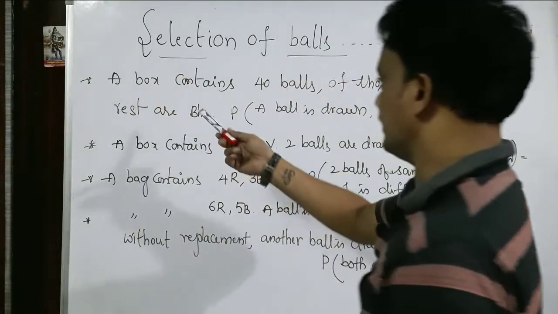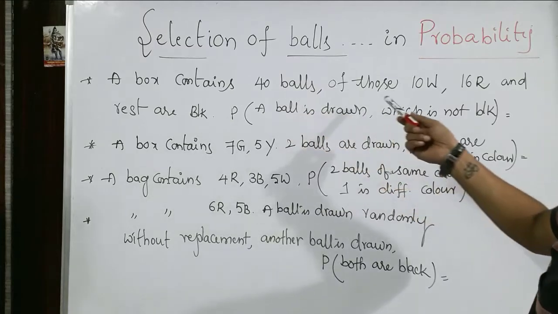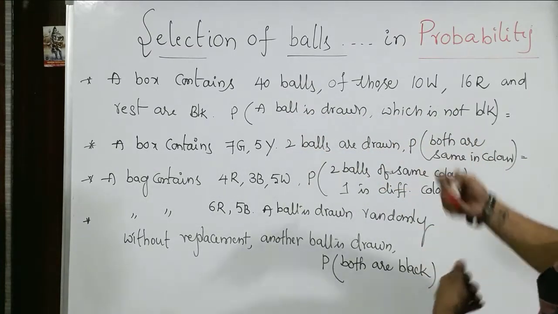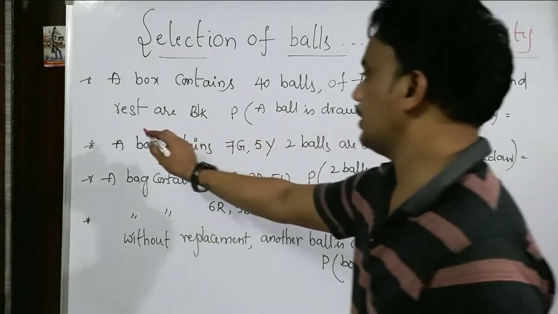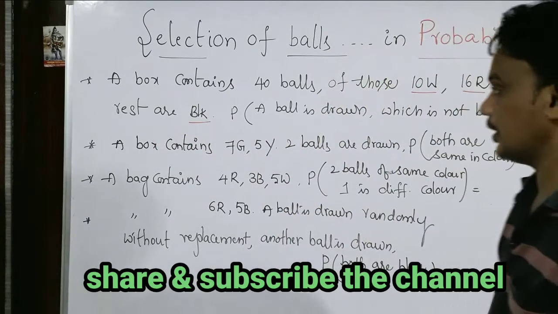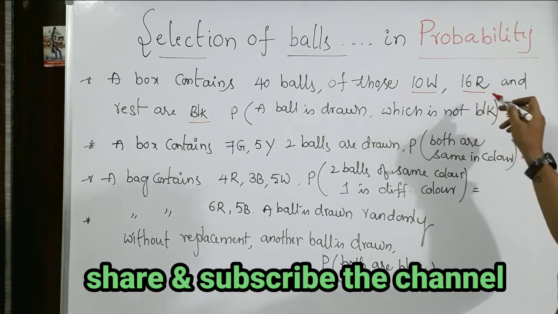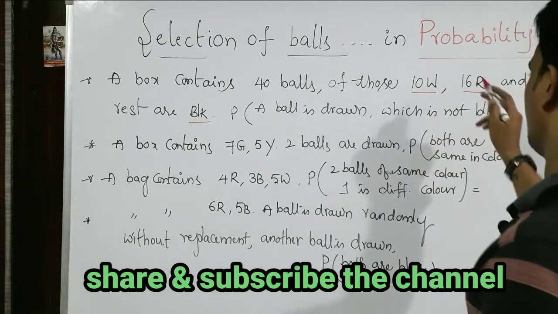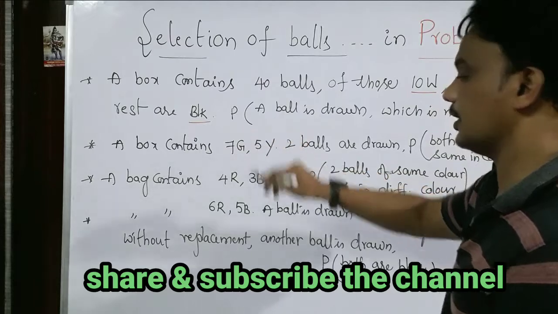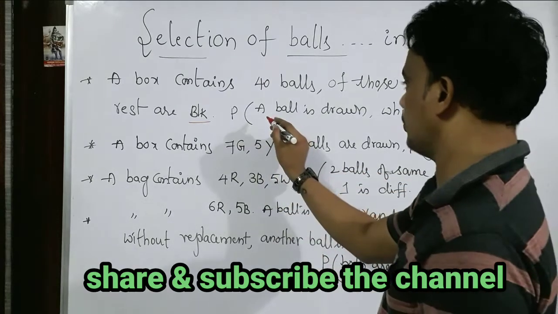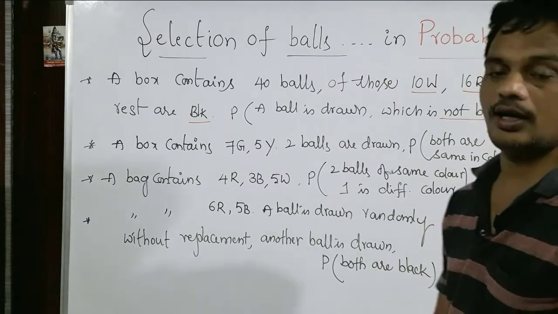A box contains 40 balls. Of those 40, 10 are white balls, 16 are red color balls, and the remaining are black color balls. Out of those 40, 10 whites and 16 reds make 26 balls that are either white or red, and the remaining 14 are black color balls. Then the question is, what is the probability that a ball drawn from the box is not black?